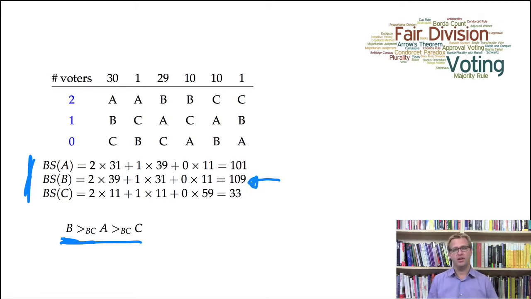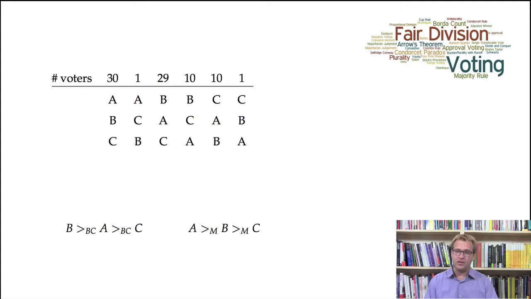You can pause the video and double check that my calculations are actually correct. According to Condorcet, A is declared the winner. So this is yet another example of a situation in which the Borda count gives one winner and Condorcet gives a different winner. So A is the Condorcet winner.